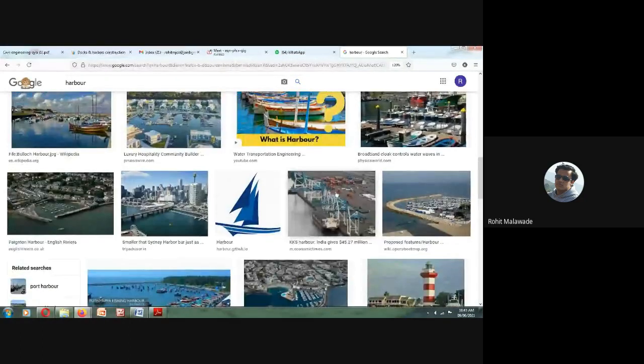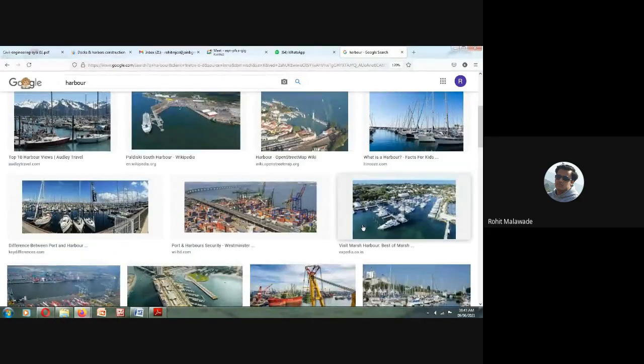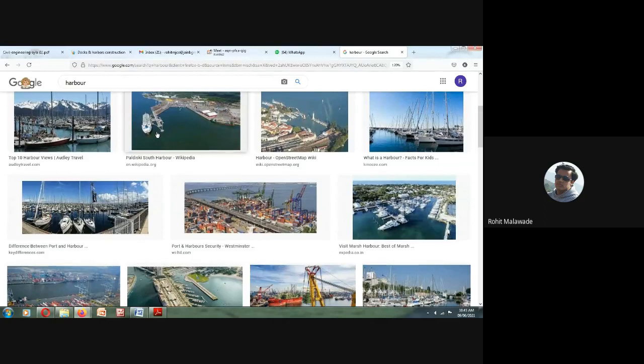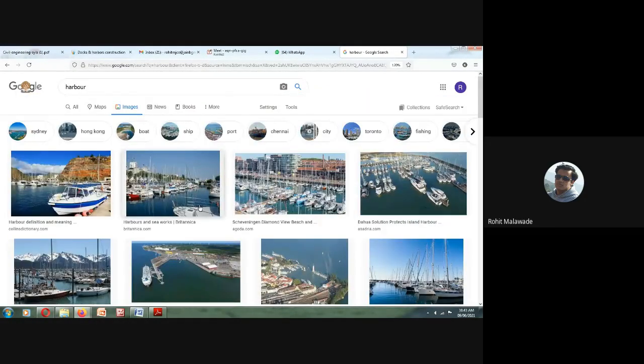Basically this is the definition, but you can say a harbor is nothing but the station where ships stand. As we know, most of our trading, the import and export with other countries, is done by ships, that is, through waterways.